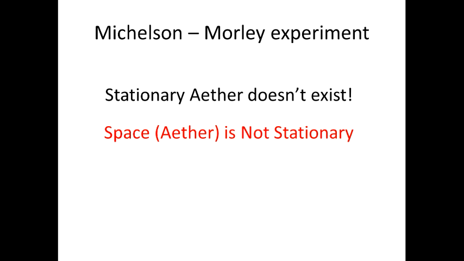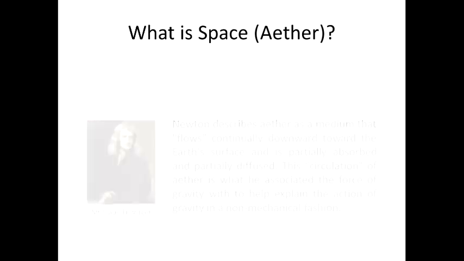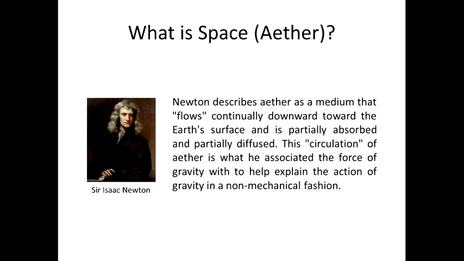Now is a good time to remember Newton's ideas about gravity and ether. Newton describes ether as a medium that flows continually downward toward the Earth's surface and is partially absorbed and partially diffused. This circulation of ether is what he associated the force of gravity with, to help explain the action of gravity in a non-mechanical fashion. Doesn't it look familiar? It's an almost exact description of the new theory of gravity.